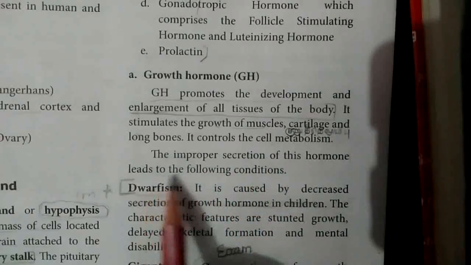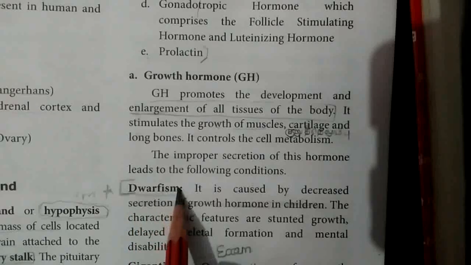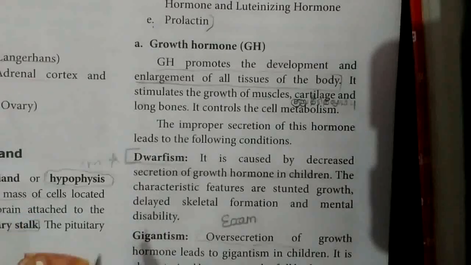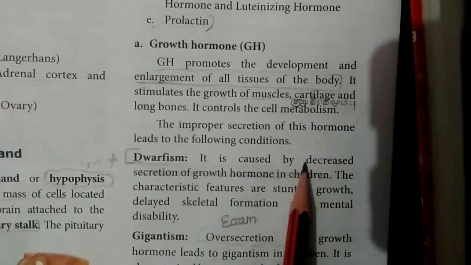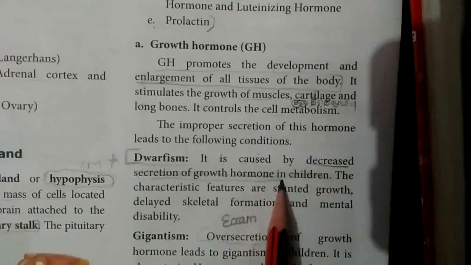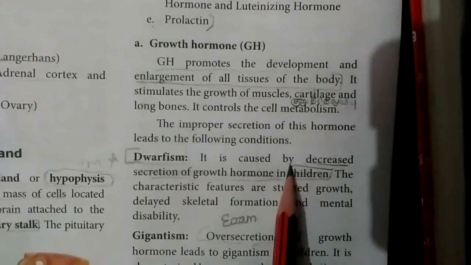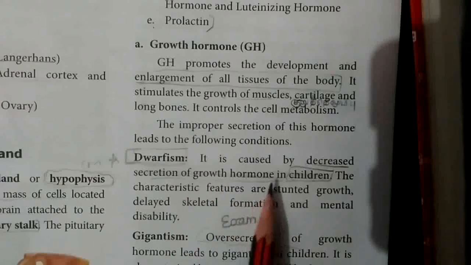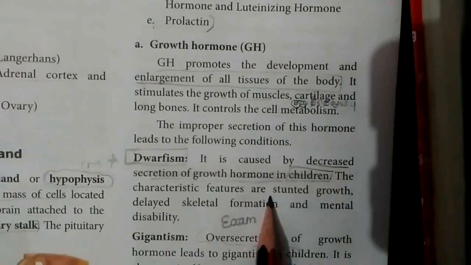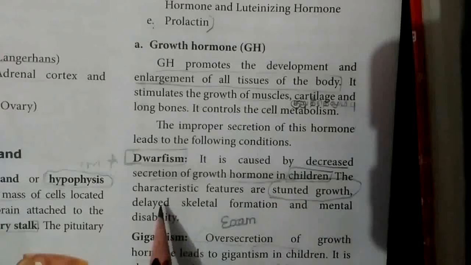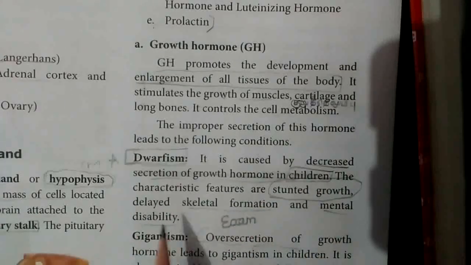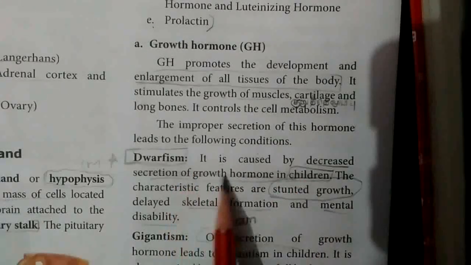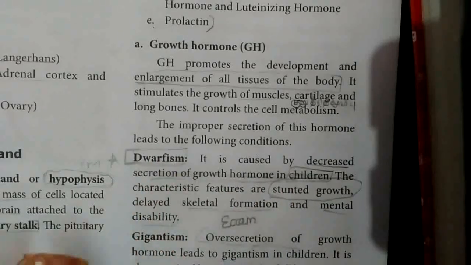The improper secretion of this hormone leads to the following conditions. First one is dwarfism. Dwarfism means the growth hormone secretion is lower. In children, decreased secretion of growth hormone leads to dwarfism. The characteristic features are stunted growth, arrested growth, delayed skeletal formation and mental disability. That is dwarfism, caused by decreased secretion of growth hormone in children.